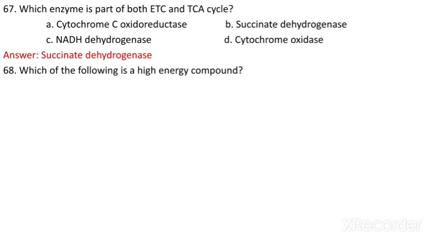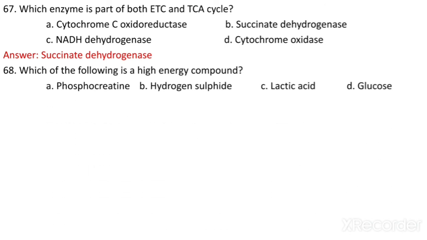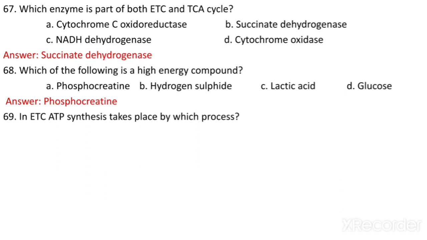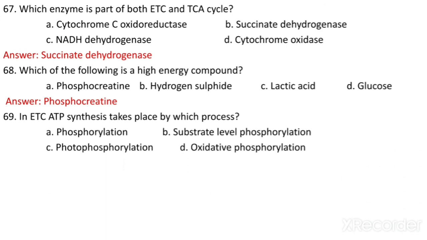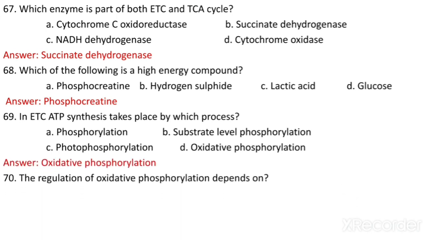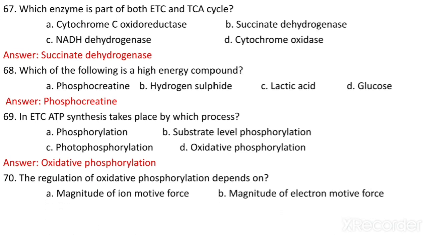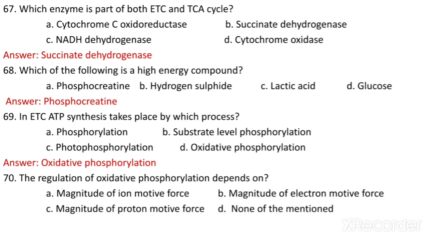Which of the following is a high energy compound? Phosphocreatine, hydrogen sulfide, lactic acid, glucose. Phosphocreatine is the high energy compound found in biochemistry. In the ETC, ATP synthesis takes place by which process? Phosphorylation, substrate level phosphorylation, photophosphorylation, oxidative phosphorylation. Oxidative phosphorylation is the answer. The regulation of oxidative phosphorylation depends on what? Magnitude of ion motive force, electron motive force, proton motive force, none of the above. It depends on the magnitude of proton motive force.